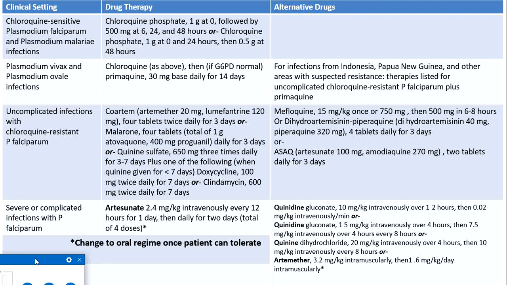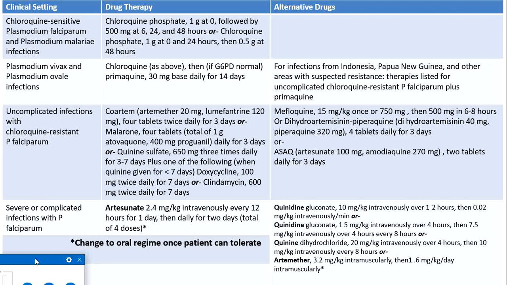If artesunate is not available, then the alternative is quinidine gluconate 10 milligram per kg intravenously every 12 hours, or quinine dihydrochloride given as 20 milligram per kg intravenous bolus, followed by 10 milligram per kg every 8 hours, and this should be continued as long as the patient is very sick.